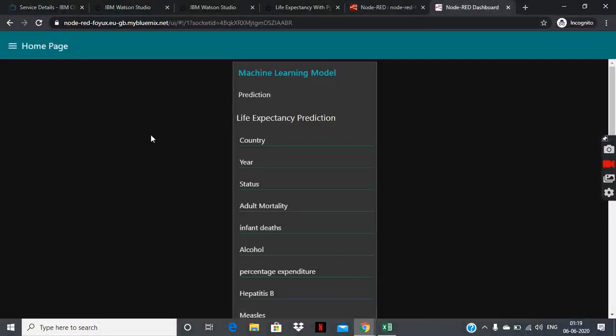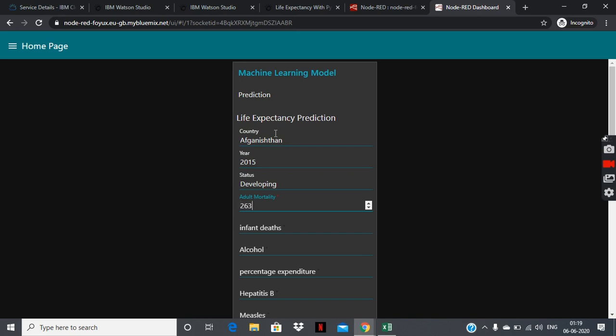So this is the UI part. As you can see now, there are country, year, status options also available. Let me fill it as, say, Afghanistan, and here 2015, status developing. Then I'll enter values similar to those of the first row of my Excel data in order to check how accurately my model is predicting.